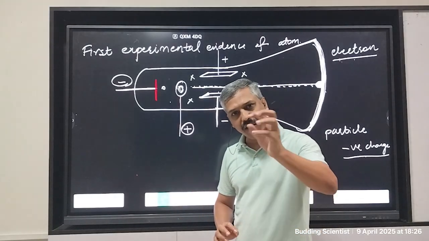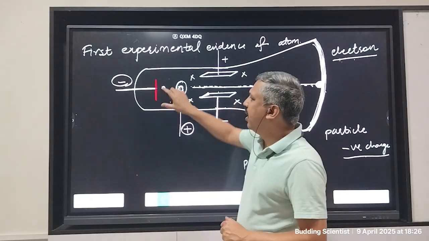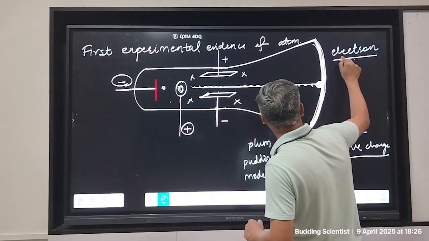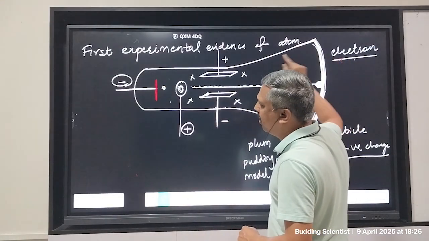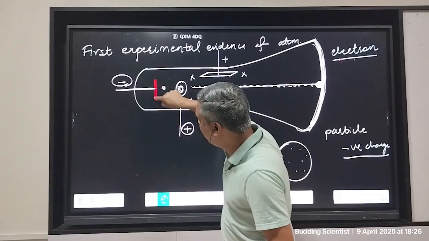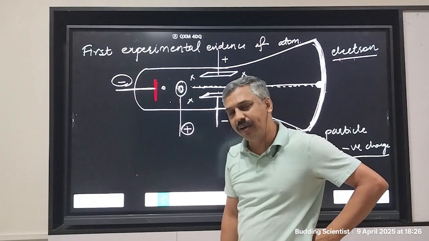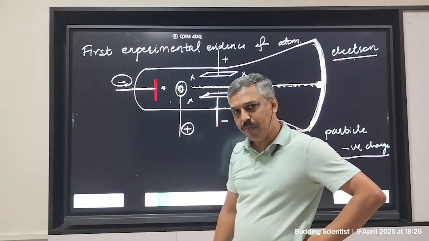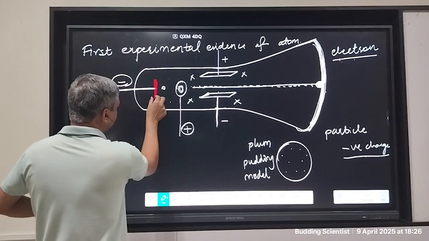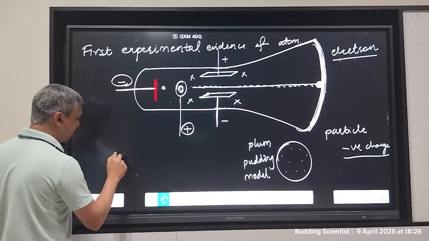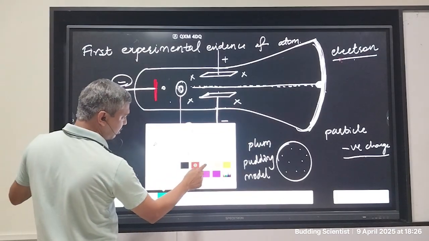Now the question reduces to this: the electron is negative, so the material must have a negative particle in it. You can test that. You can take this and connect it to the oscilloscope, the gold leaf oscilloscope.